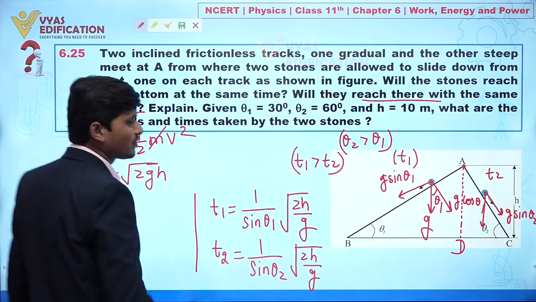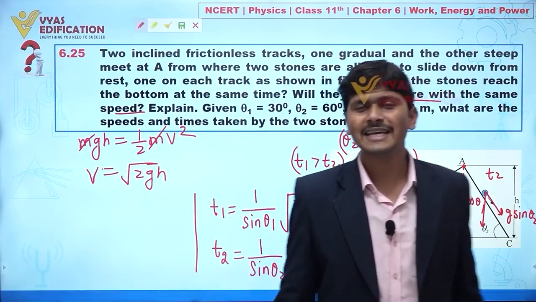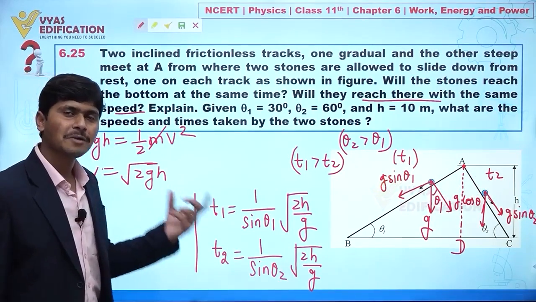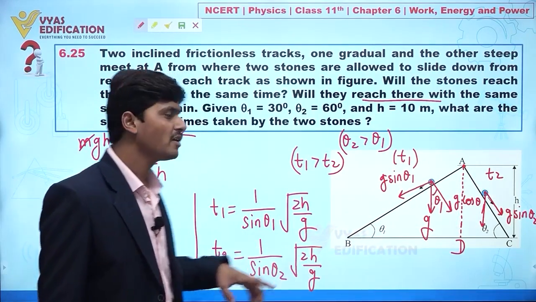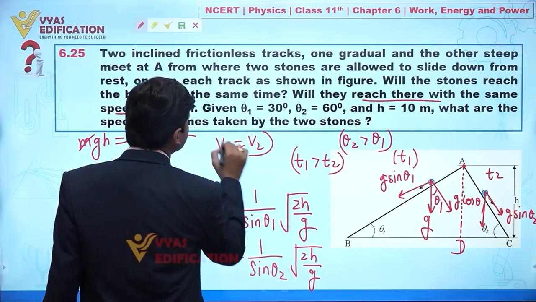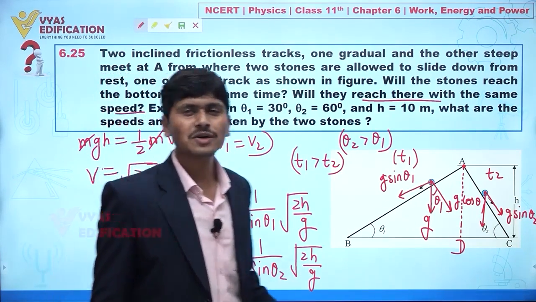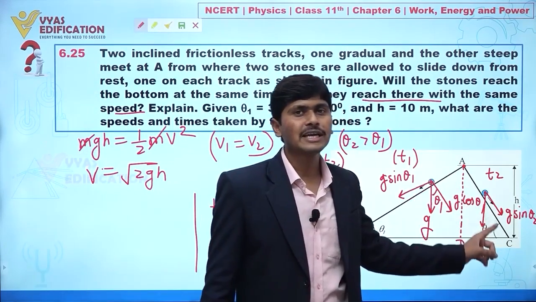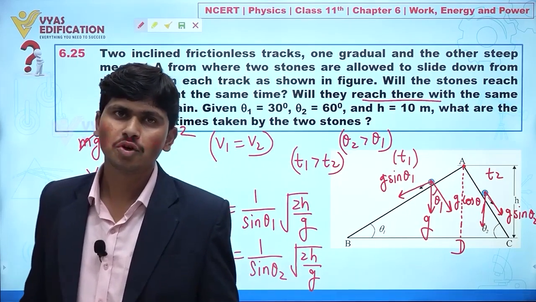Now you can see in this we are not getting any term of theta. Clear? It means I can say value of g or h is same for both the inclined planes. It means I can say directly v1 equal to v2. It is clear to us that yes, the stone on the inclined plane AC will reach first, no problem.